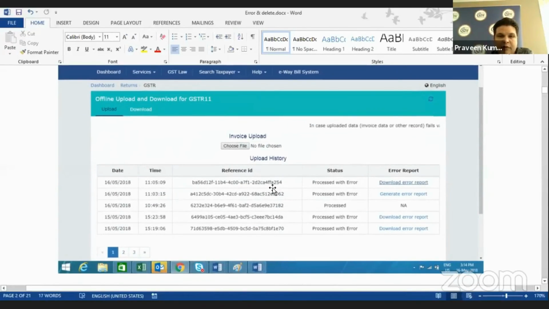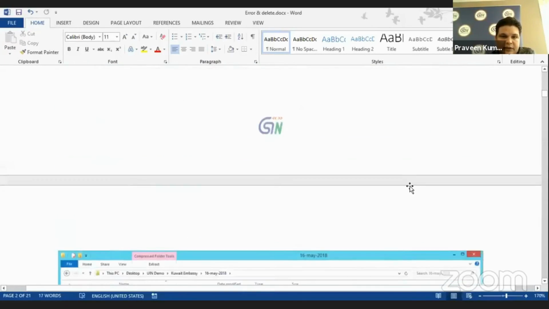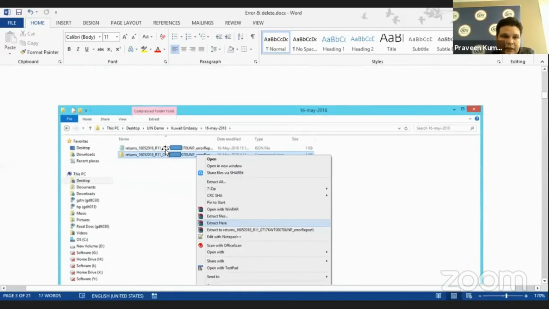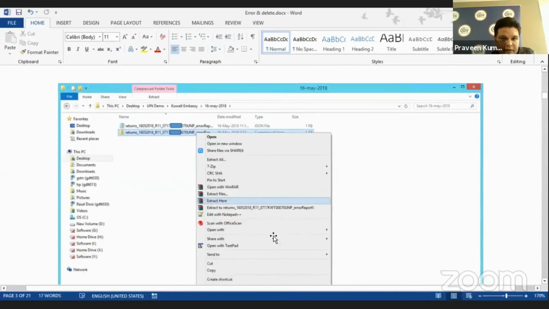Once you have found any error, you have to click on this particular link, generate error report. Once the error report gets generated, after 20 minutes, there will be a download error report option. Just click on this. You will again get a zip file on your screen. Just save it and extract it. You can see that from the screen.